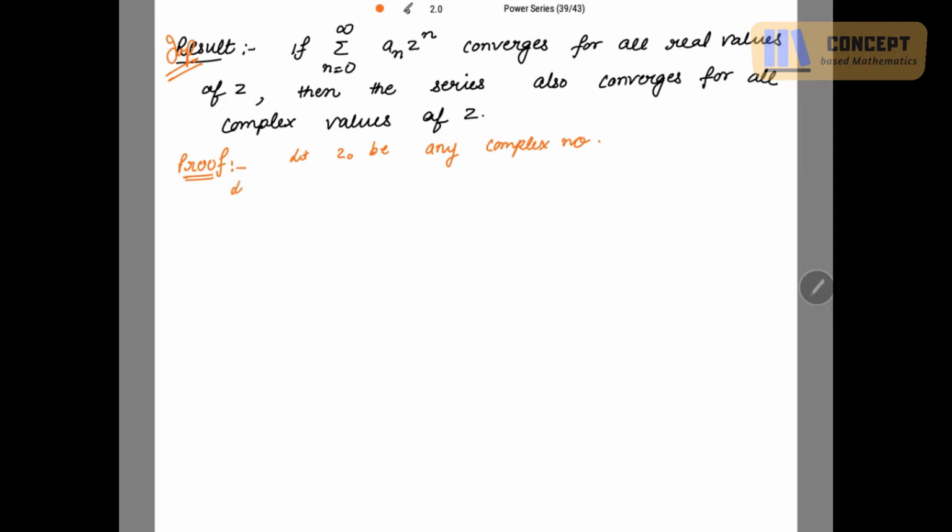So let R be any positive real number such that this R is greater than the mod of that complex number. Okay. So then R is greater than mod of z naught.